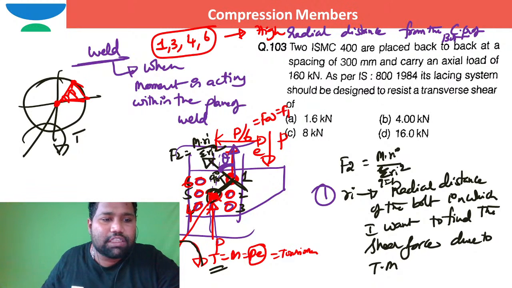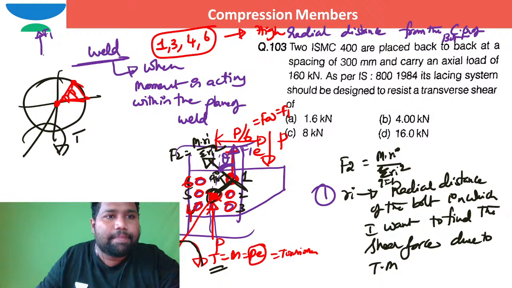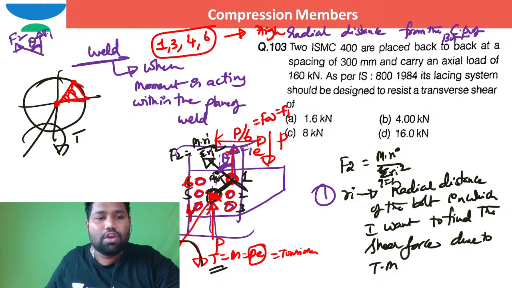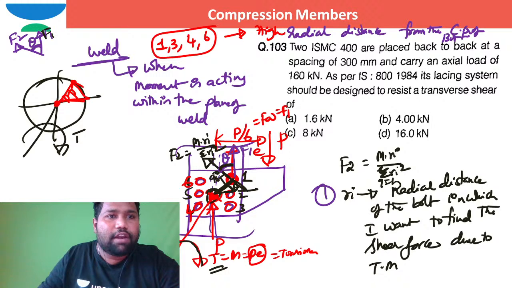How to work out the direction of this resultant shear force, brother? If this is F1, I hope you know this is F1. This is F2. You know F1 and F2. You know the angle between these two. How can we find out this angle? If I draw a line with the help of this horizontal, whatever the theta is here, the same theta will exist here. So when this is F1 and this is F2, what is the resultant force direction? This resultant force Fr is square root of F1 square plus F2 square plus 2 F1